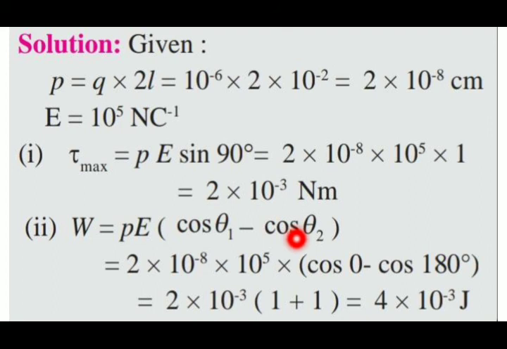So finally the answer is 4 into 10 raised to minus 3 joule, because the initial starting position is given as 0 and the turning position of the dipole is given as 180. So the start is theta 1 and afterward the turning position is theta 2. So finally the work done is 4 into 10 raised to minus 3 joule.